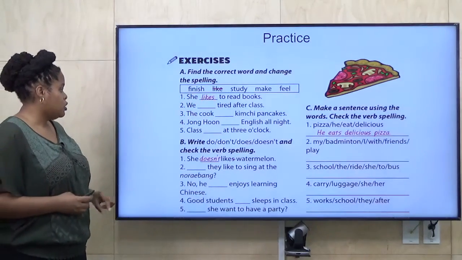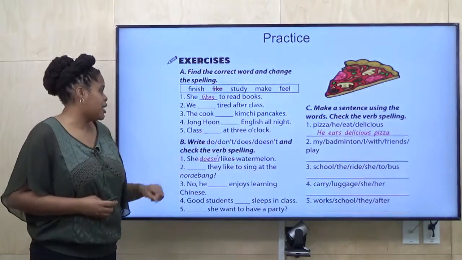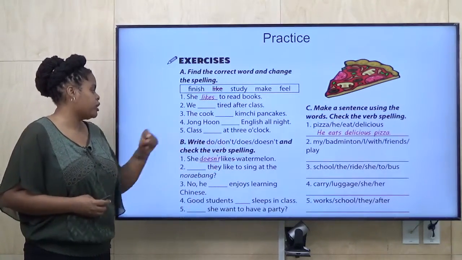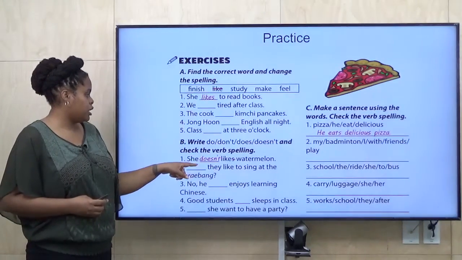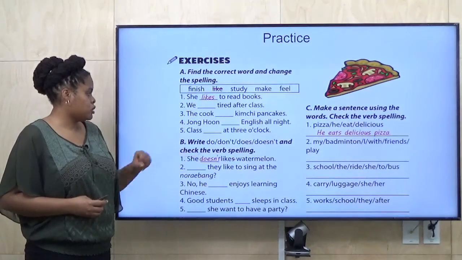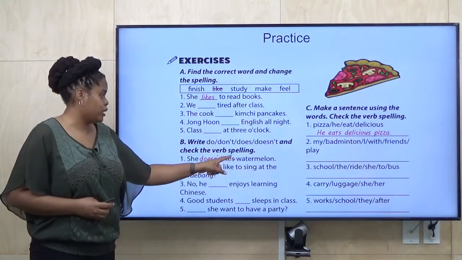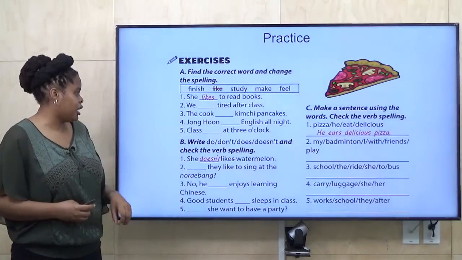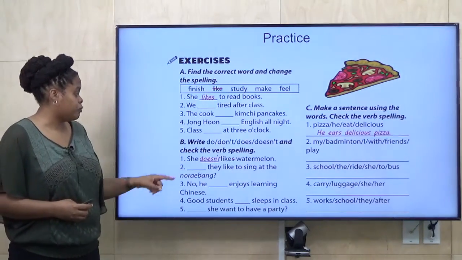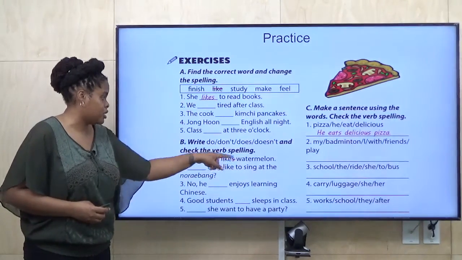Section B, you're going to write do or don't, does and doesn't, and make sure you check the verb spelling. So this one takes 2 steps. You have to decide if they do or don't do something, and then look at the verb and make sure it has the correct spelling. So for example, she doesn't like watermelon. Likes is not correct because of the subject she, so you cross that out.